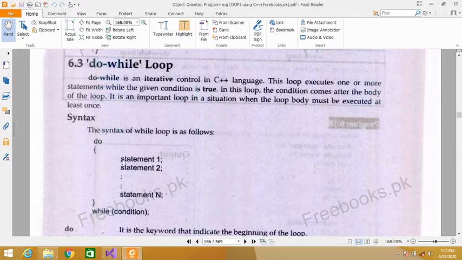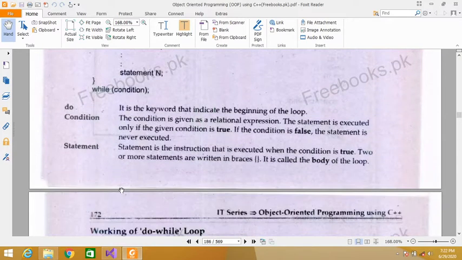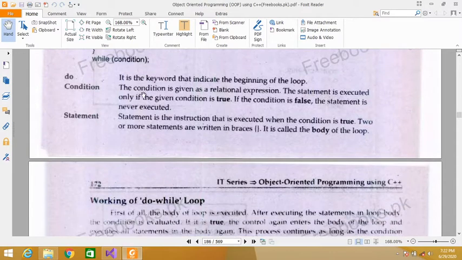So this do is a keyword, and the curly braces, and the statements between the curly braces, are known as the body of the loop. The other difference between while and do while loop: in while loop we do not put a semicolon here, but in do while loop we have to put a semicolon after this condition. It is mandatory, otherwise it will be a syntax error.